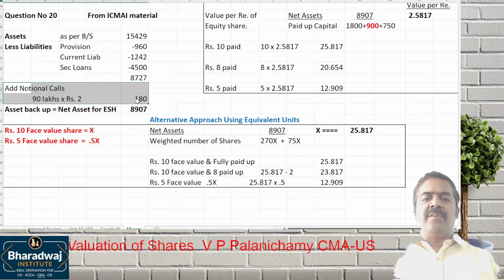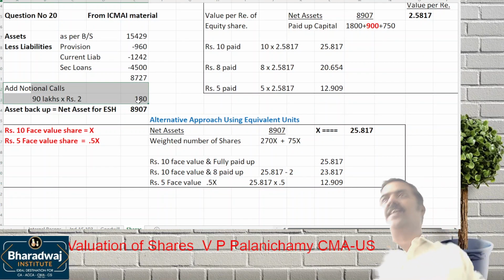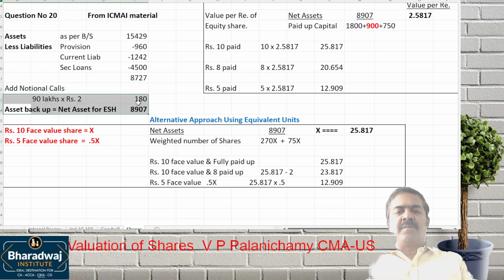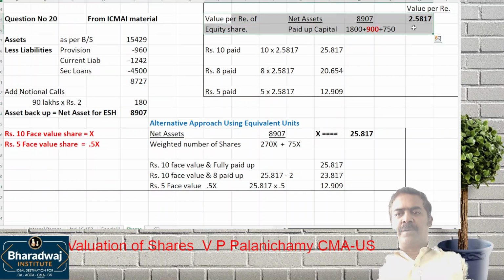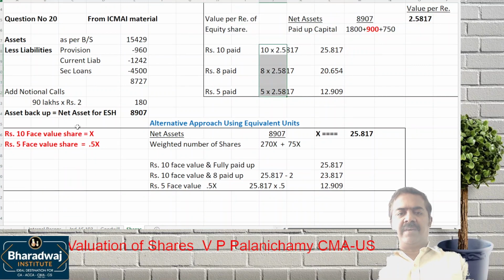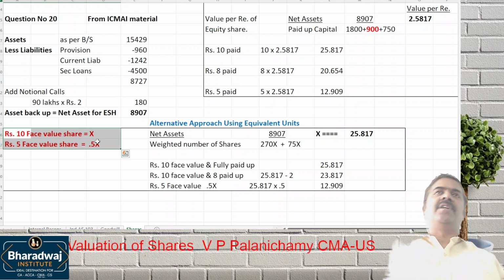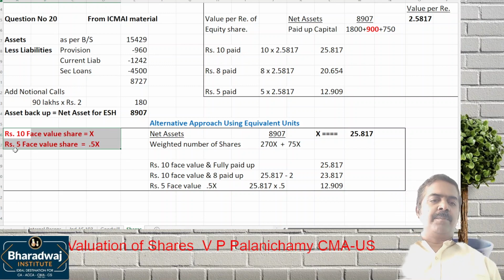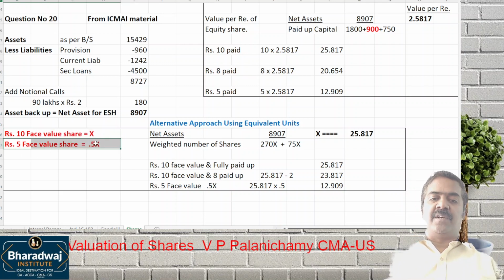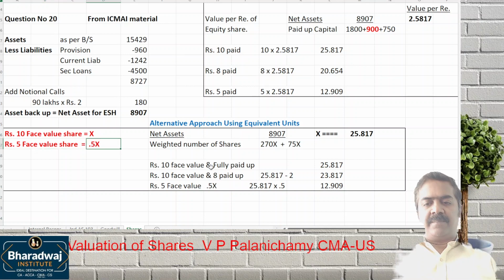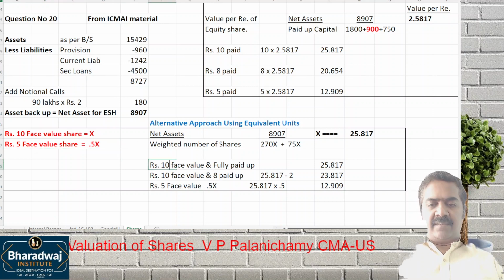Do you understand why we make notional calls? Since there are partly paid up shares, they are also called up. What will be the asset backup? Based on that, we work out value per rupee, then multiply it with paid up value. The second approach is based on a 10 rupees face value share, when you give full weight for partly paid up share, there is 5 rupees face value, we should assign 0.5.